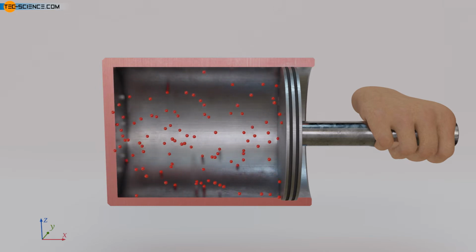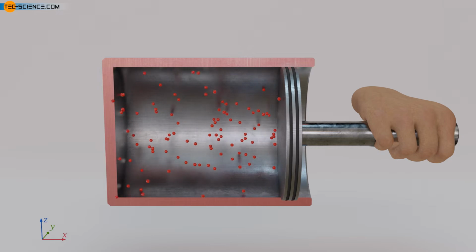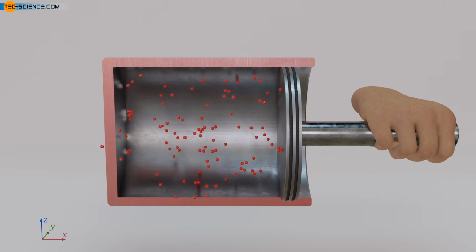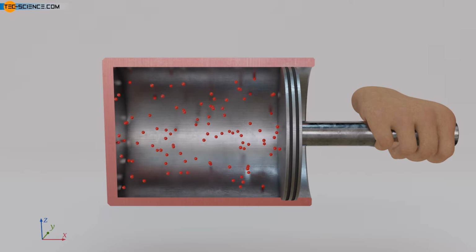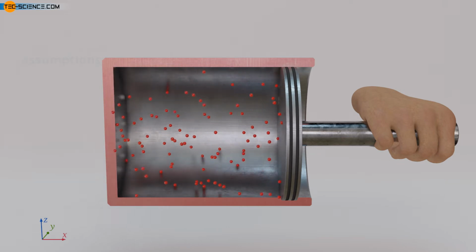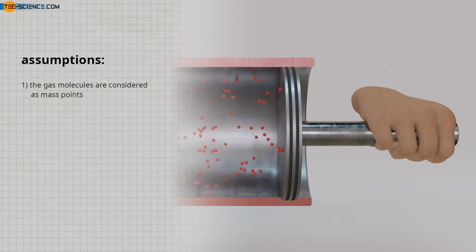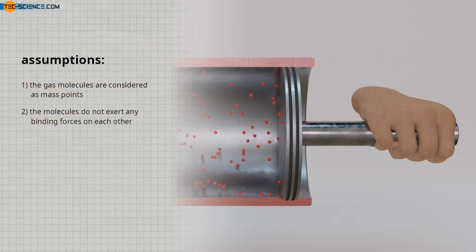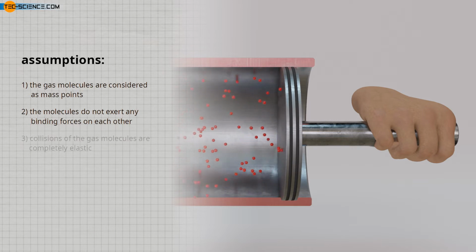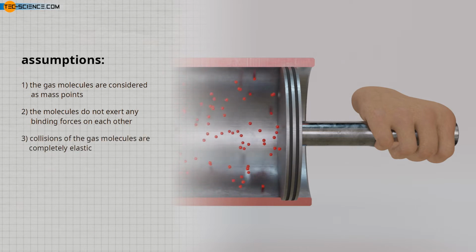In order to develop a model of the behavior of gas molecules, some assumptions must first be made. First, it is assumed that the gases are ideal gases. The following assumptions are used as a basis. First, the gas molecules are considered as mass points. Second, the molecules do not exert any binding forces on each other. Third, collisions between gas molecules are completely elastic as well as collisions between molecules and surfaces. This means that there is no loss of energy in a collision.